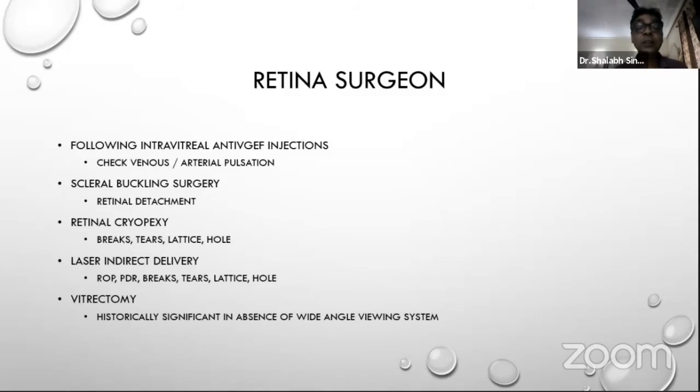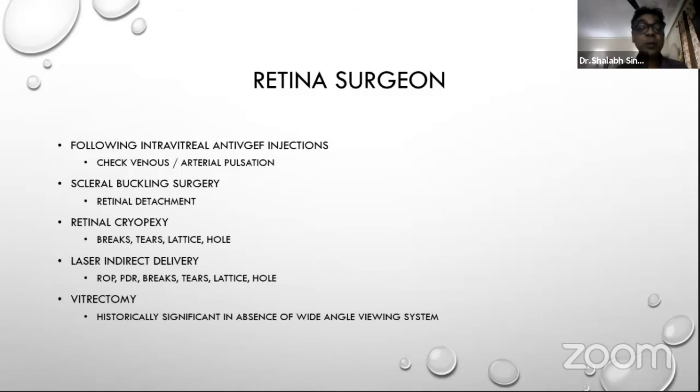And you would need an indirect ophthalmoscope when you want to either cryo or laser. There may be breaks, tears, lattice, holes, which you need to cryo. You may need to laser babies for ROP, for PDR. I don't know how many of you would remember that historically, indirect ophthalmoscope was also used to do vitrectomy.